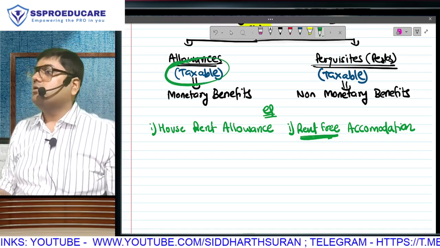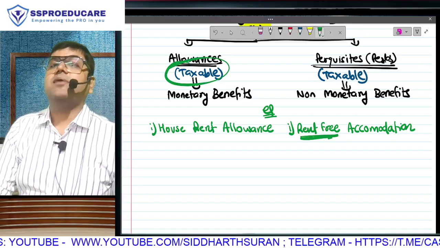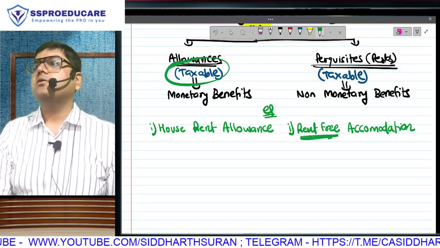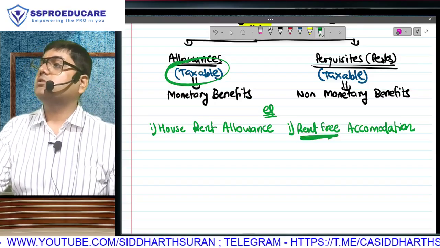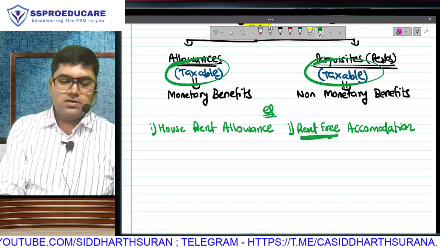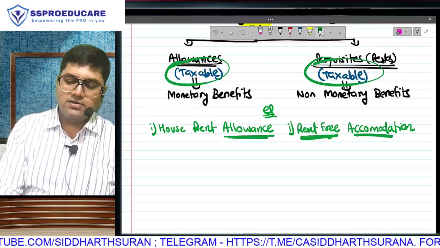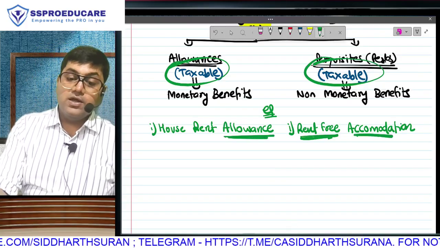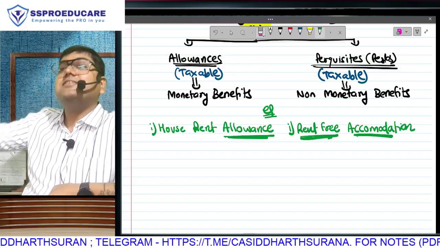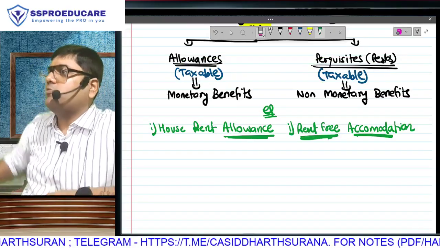And possibility 2. He is not giving you money. He is giving you the benefit in kind, non-monetary. Are you still saving something? That savings of yours will also be taxable. Example, house rent allowance and your house directly given to you. In fact, that house can be purchased or rented. But learning these things, as I said, point number 8 is the roadmap of the chapter.